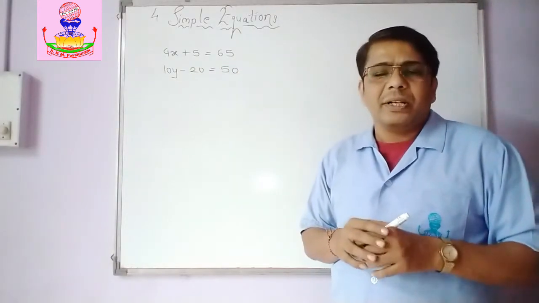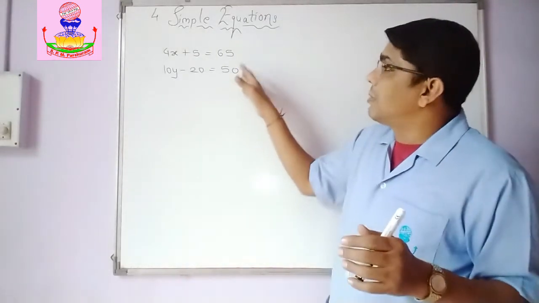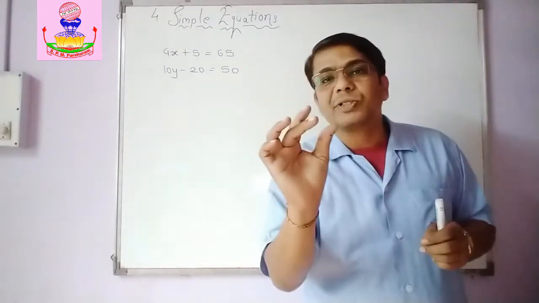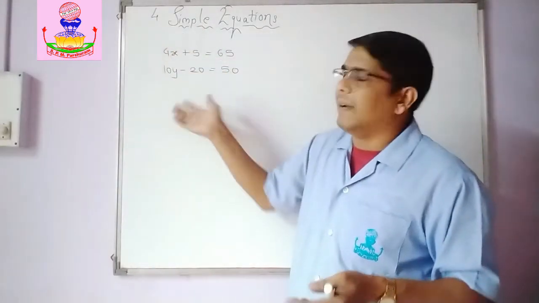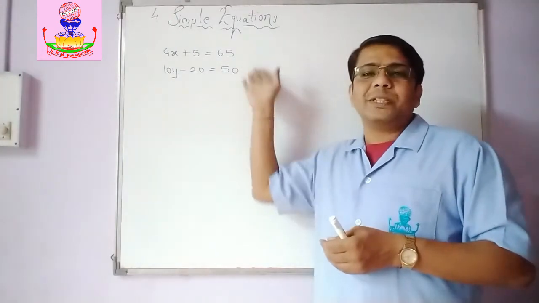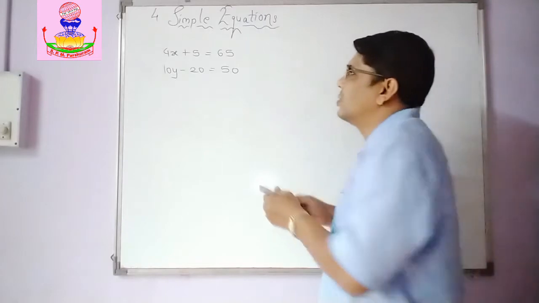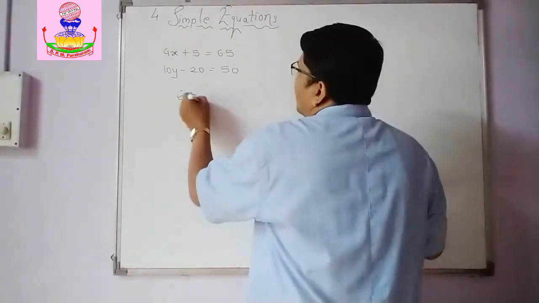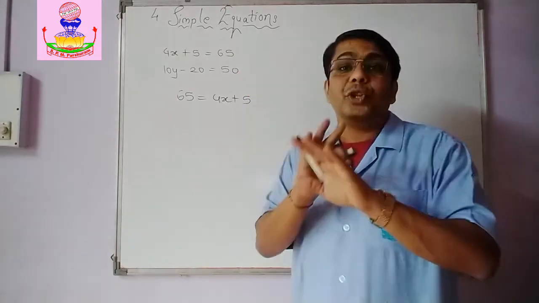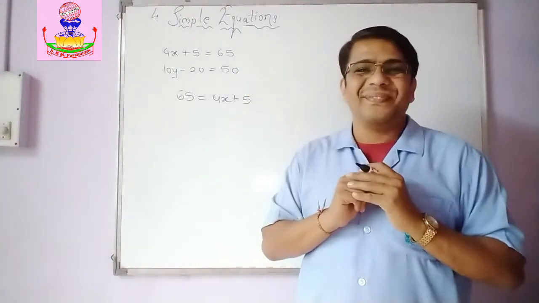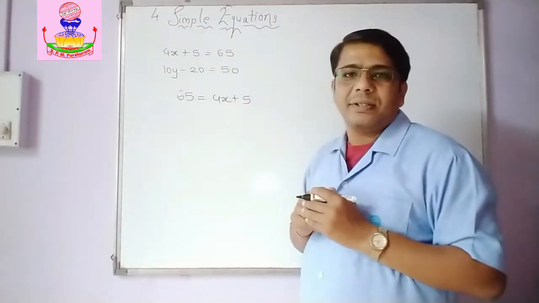Now on both sides there are expressions, and you can see here on the right hand side you have got numerical values, but it's not necessary that you will always have numerical values or constant terms on the right hand side only. In some cases you may get constant terms on the left hand side and a variable expression on the right hand side. Doesn't matter. I can write this equation like this also: 65 is equal to 4x plus 5. Is there any difference in this? Not at all. It is the same. The only thing is I have written this side to that side.